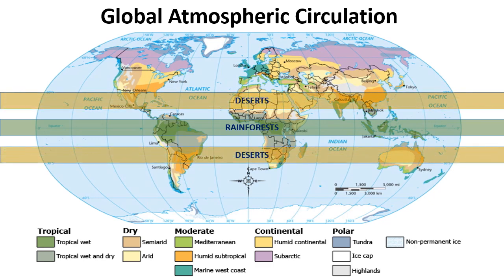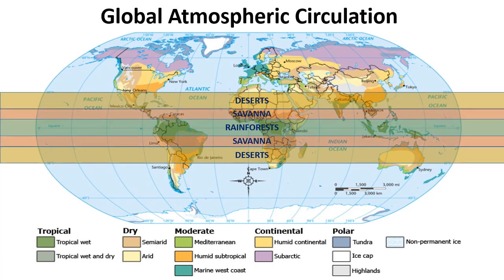At the tropics, sinking air, which is dry now, creates deserts. This air is dry because as the rain fell over the rainforests, the air dried out, but also because as the air sinks, the moisture evaporates as it gets closer to the warm earth, giving an area with no clouds and therefore no rain. And in between these two ecosystems, we get an ecosystem that's in between the two, the savanna grasslands. This area has a wet season and a dry season as the earth tilts towards and away from the sun.